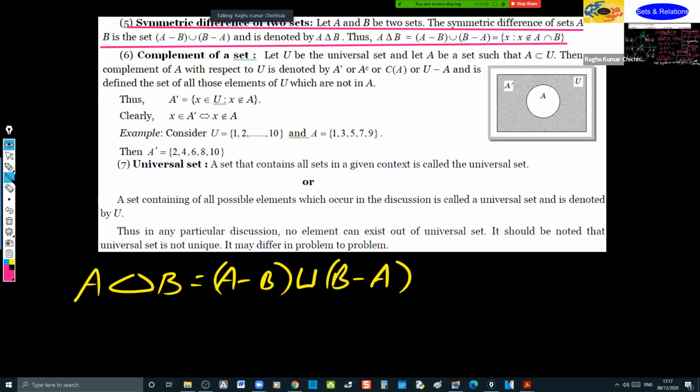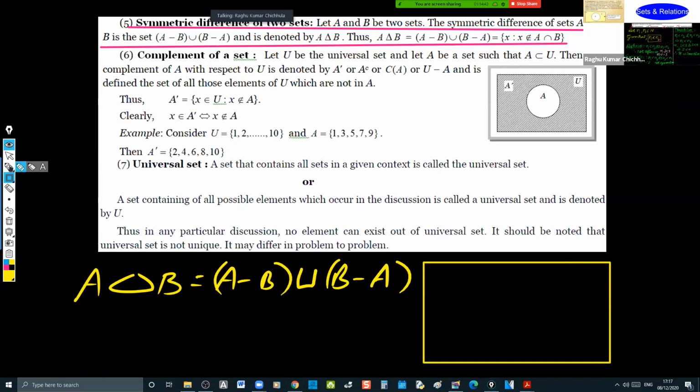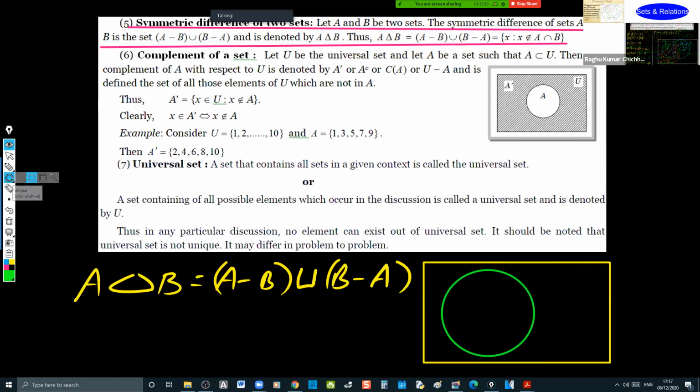Okay. How to represent this? The diagram is not given, so I am drawing the diagram here. Just understand this. This is the universal set. Let me take two sets. Let me take a bigger one. One is A. The other one is B, let me say.